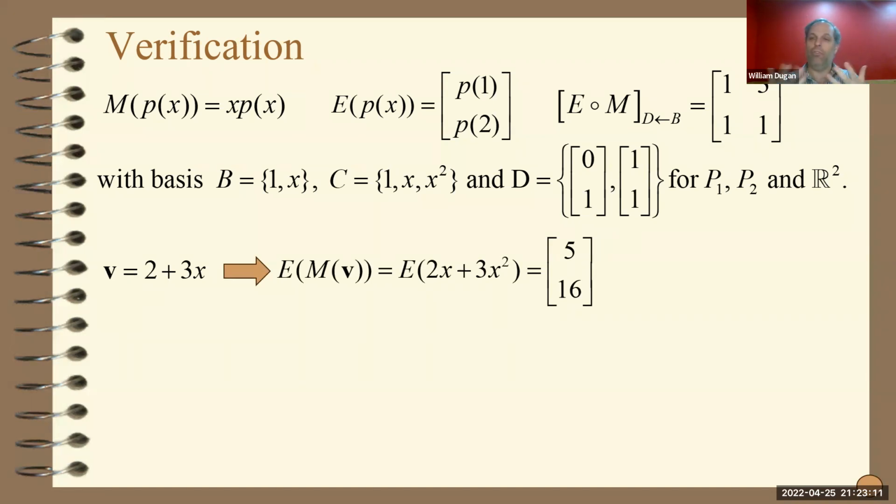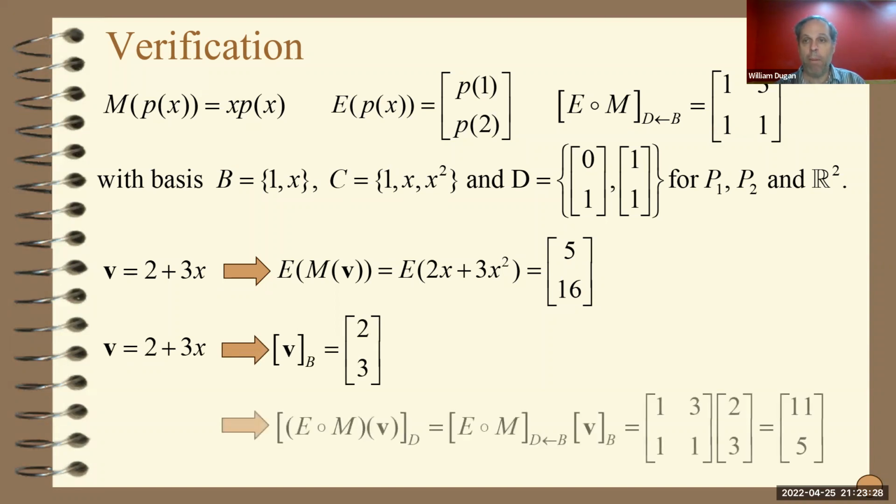Great. So let's just do it again, in the other order. So we start with the vector. I'll find the coordinates of this relative to B, which is, since B is the standard basis, just 2, 3. And then I'll multiply that on the left by the matrix of E composed with M from B to D. So that's just the matrix 1, 3, 1, 1, the matrix I just computed for you, times 2, 3. And that's the vector 11, 5.